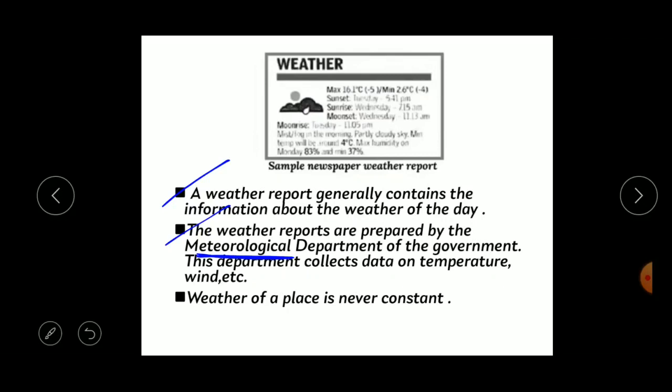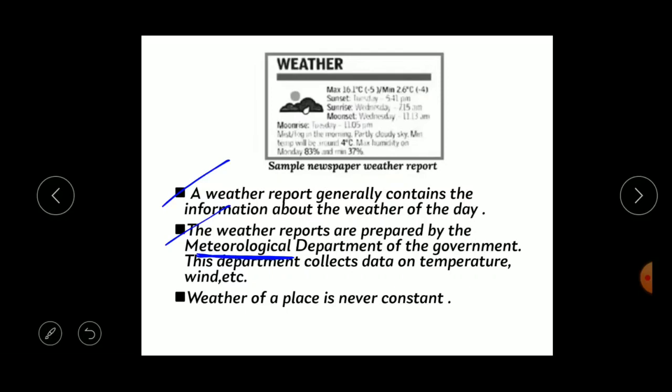Okay, so a forecast is to estimate how the weather will be in the future, because we need to know how the weather will be. We don't need to know how the weather was yesterday, because all our day to day activities depend on the weather, right? So the weather forecast is important for people, because many of our day to day activities are based on the weather condition. For example, if there is a possibility of rainfall, we can carry our umbrellas accordingly, right? And we can even plan our trip or picnic. So almost all activities are based on the weather, right?